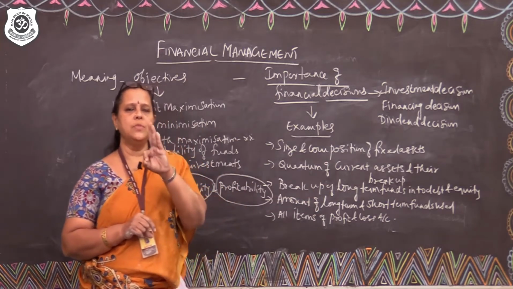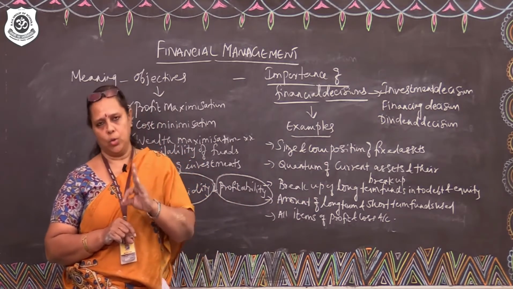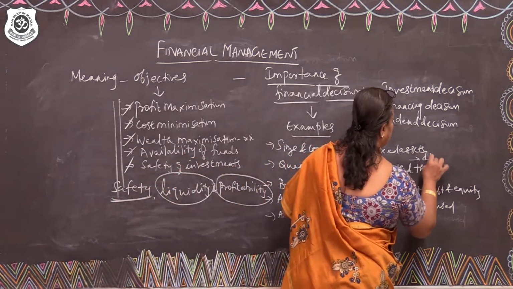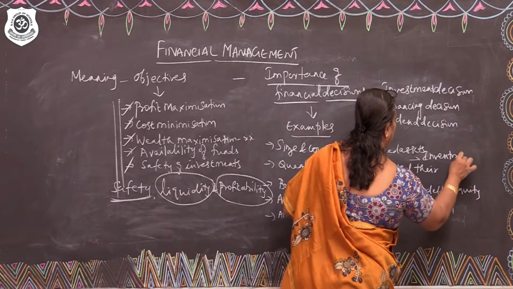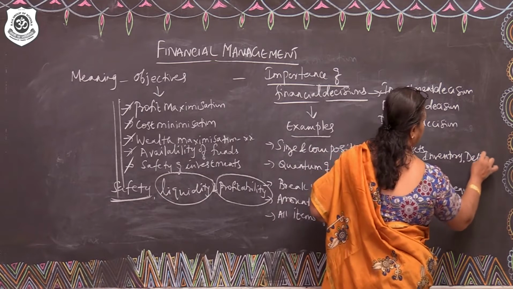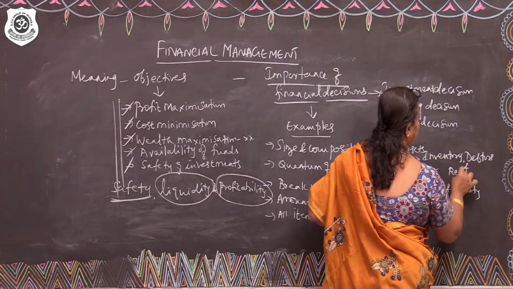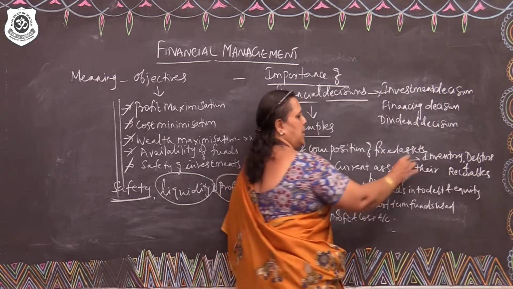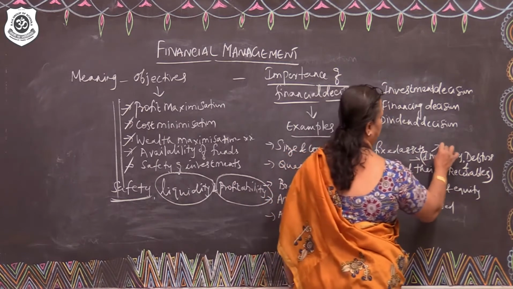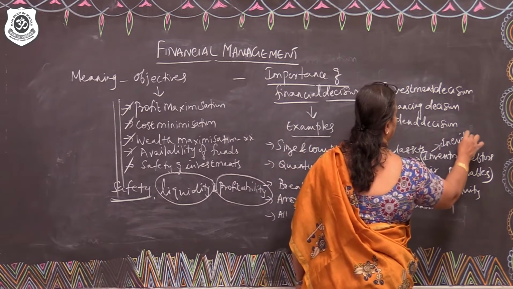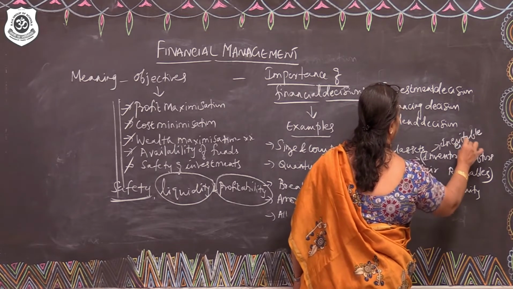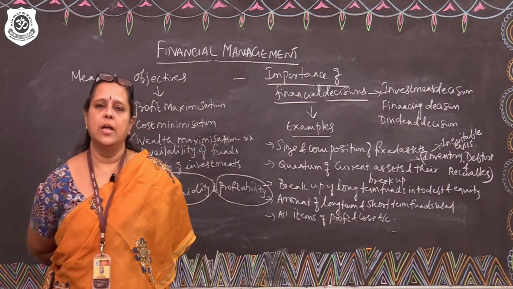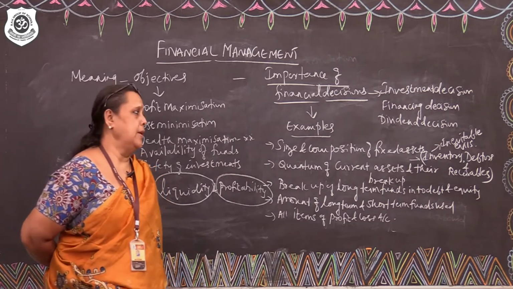Now, there are 3 items in the balance sheet of a company which are very, very crucial, namely inventory, debtors, and receivables. All 3 are called inevitable evils. They are called inevitable evils. Why are they called inevitable evils? For example, to start with, stock, that is inventory.